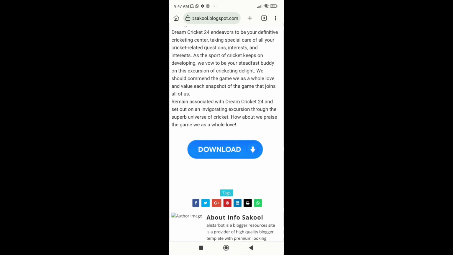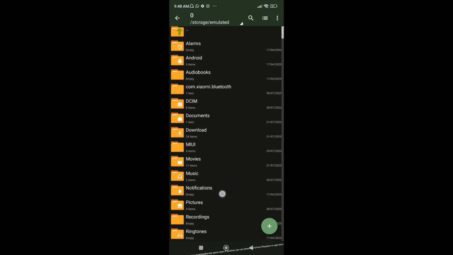Again, a pop-up ad shows. Click the Back button. Click on Download again. Drive opens in front of you. Click Download on top. After downloading the game, open ZArchiver. You can download it from Play Store or App Store.